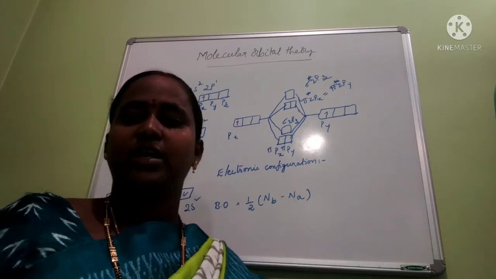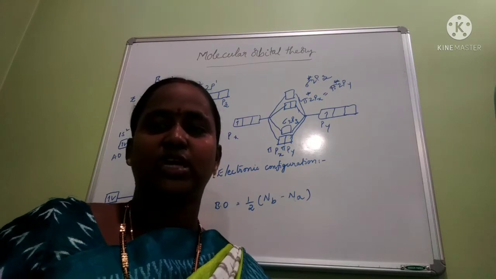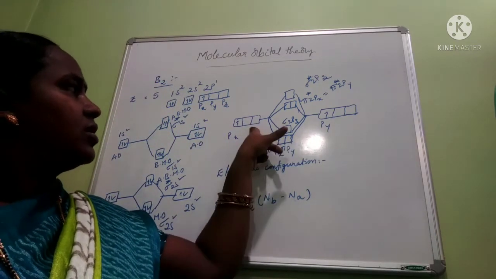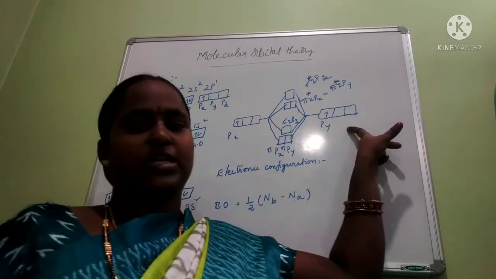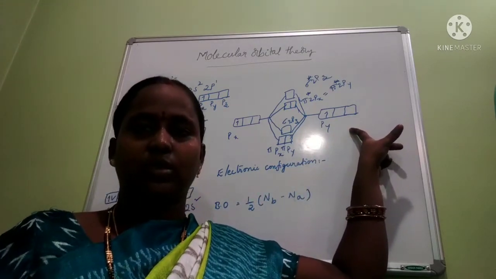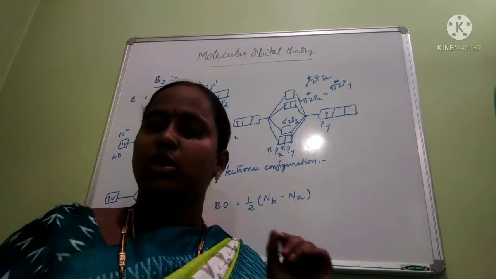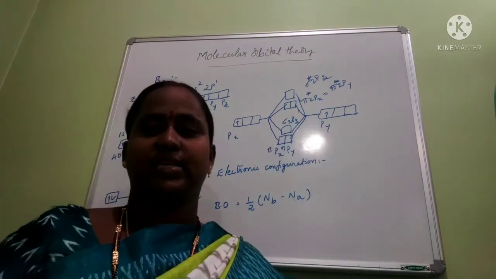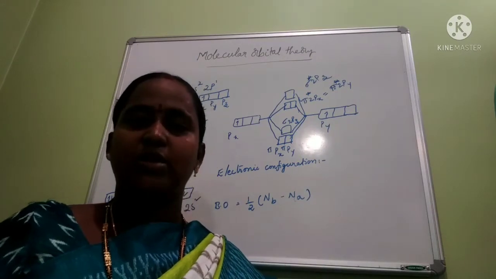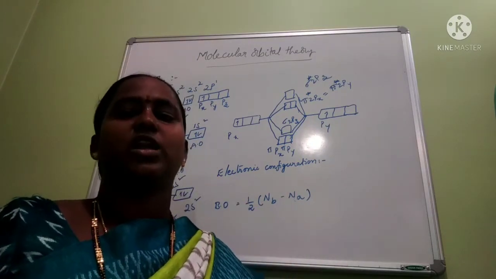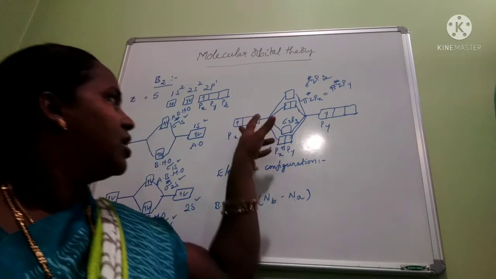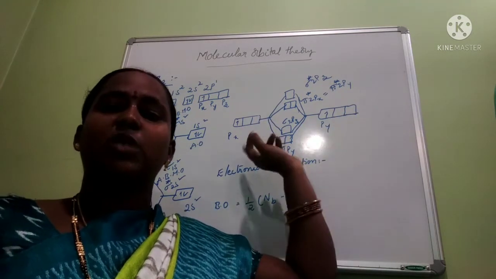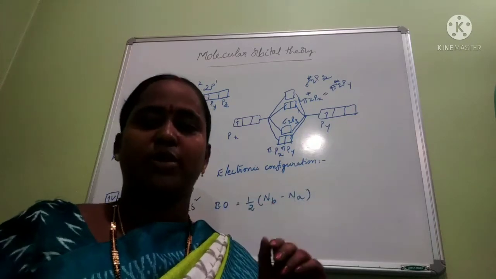But when these atomic orbitals are combining, they have to form molecular orbitals. How many atomic orbitals are combining here? 3 from each atom, so 6 molecular orbitals should be formed.